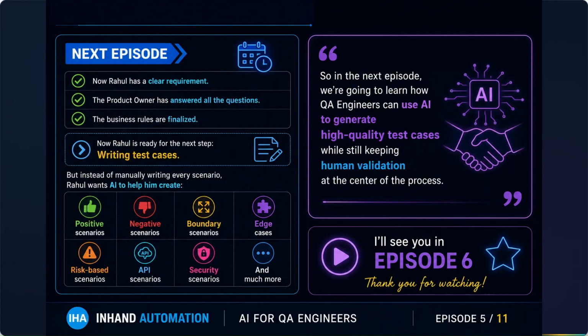But instead of manually writing every scenario, Rahul wants AI to help him create those test cases: positive scenarios, negative scenarios, boundary scenarios, edge cases, risk-based scenarios, API security, and many more. So in the next episode, we are going to learn how a QA engineer can use AI to generate high quality test cases while still keeping human validation at the center of the process.